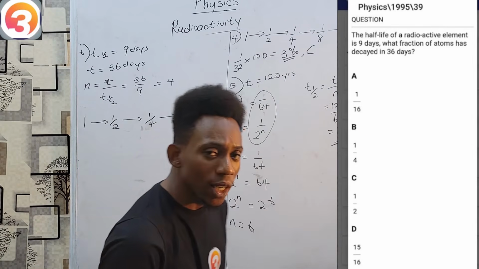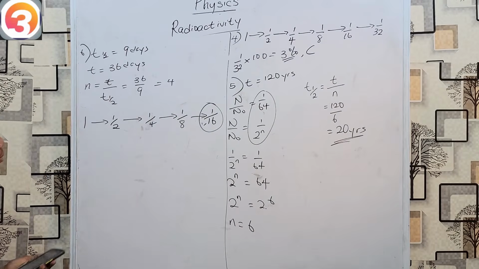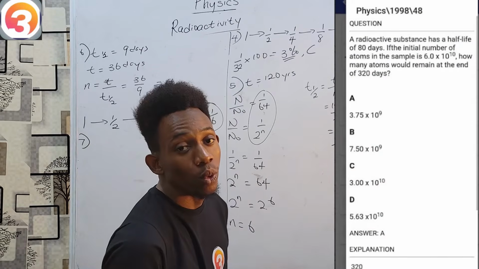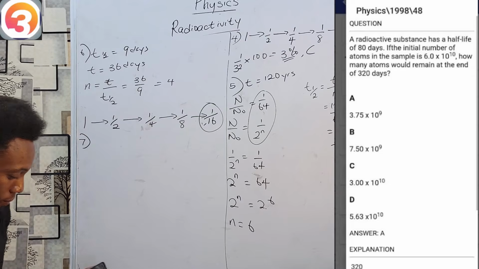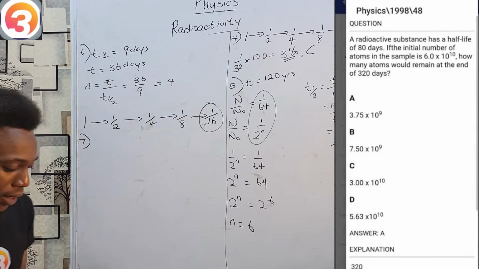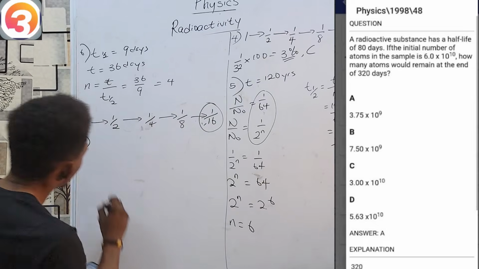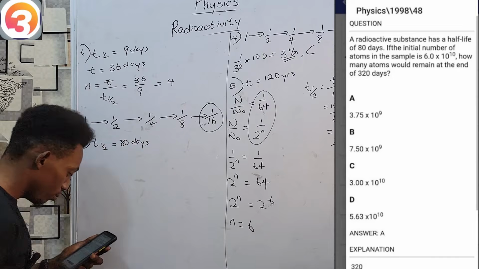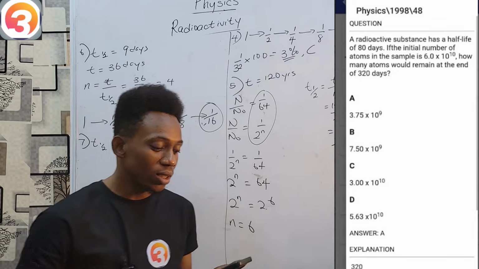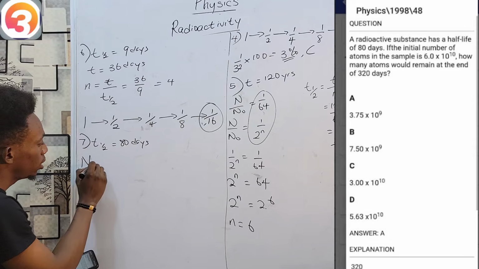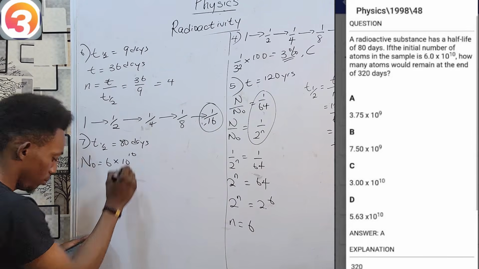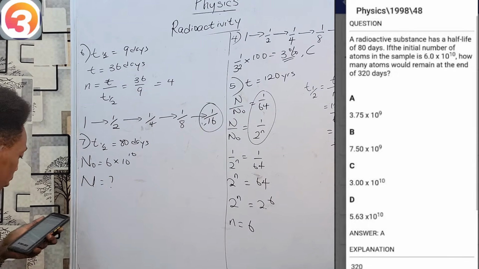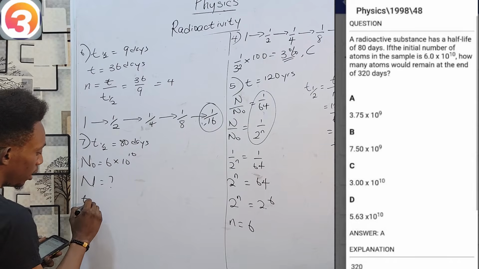Alright. Let's take one last question. This one is from the year 1998. Question number 48. Year 98, question 48. For this one, we have been told a radioactive substance has a half-life of 80 days. The half-life is 80 days. If the initial number of atoms in the sample, initial number is 6 times 10 raised to the power 10, how many atoms would remain at the end of 320 days?